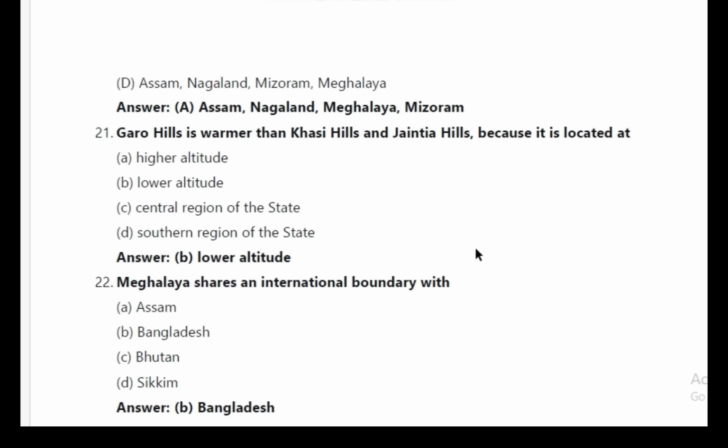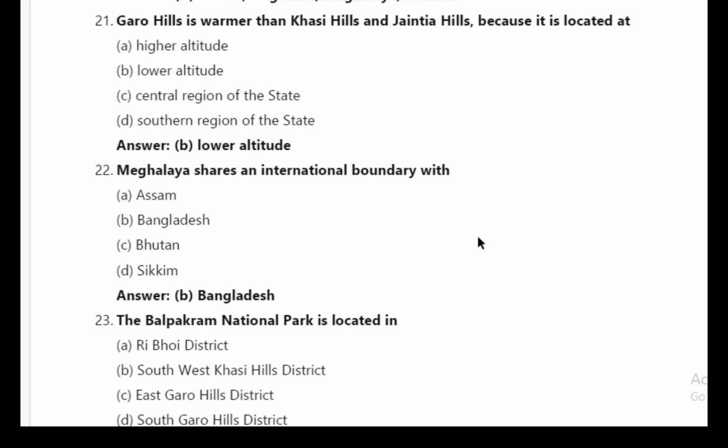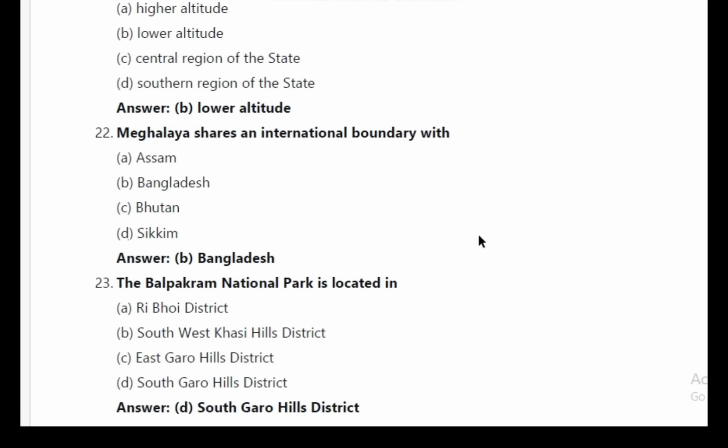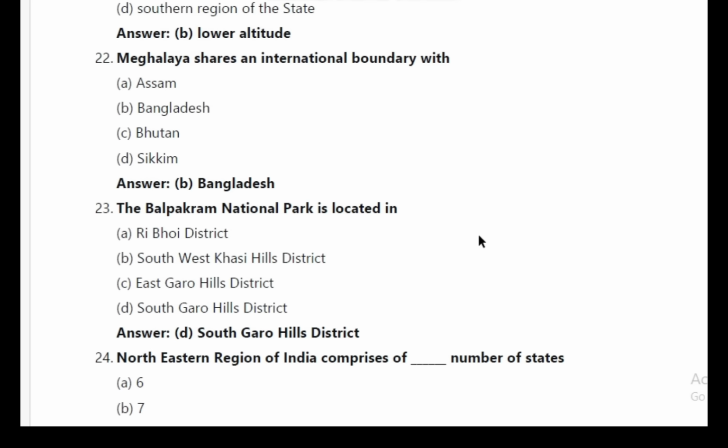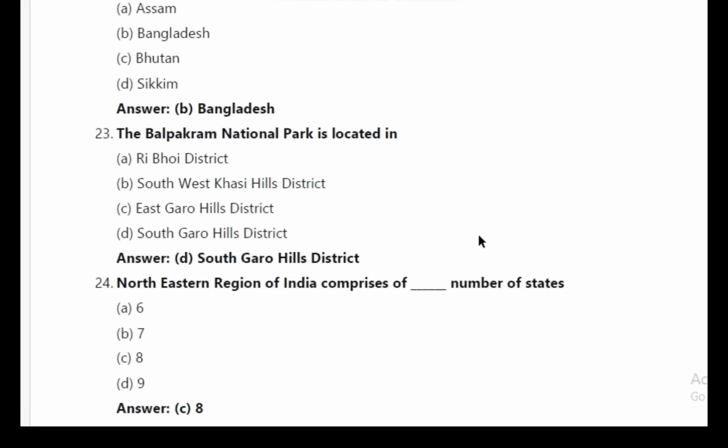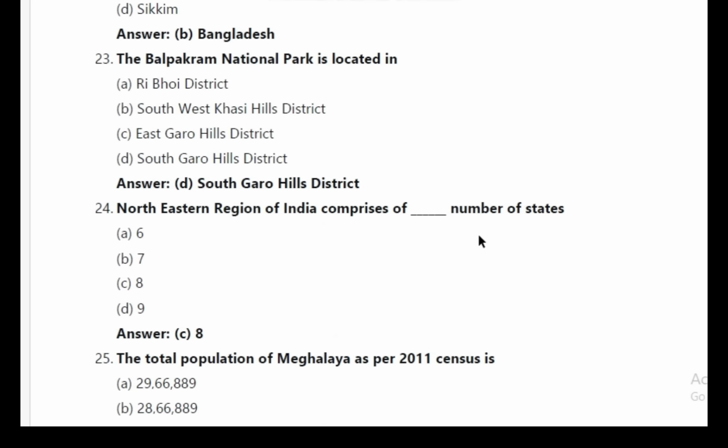21. Garo Hills is warmer than Khasi Hills and Jaintia Hills because it is located at? Answer B, lower altitude. 22. Meghalaya shares an international boundary with? Answer B, Bangladesh. 23. The Balpakram National Park is located in? Answer D, South Garo Hills district.